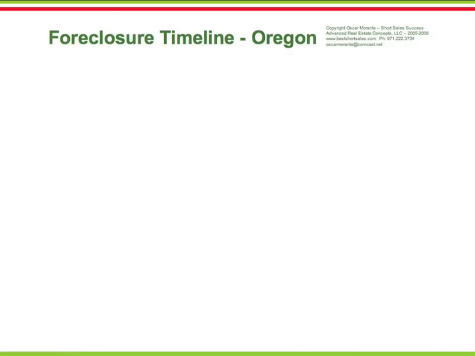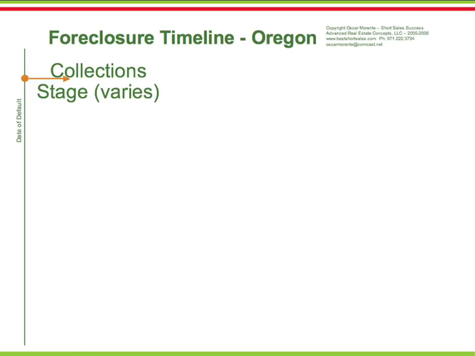Foreclosure starts with the event of default. The date of default is the date on which the homeowner officially misses a payment. This triggers the foreclosure process. At this point, the creditor, typically a bank, initiates collections. This is what is known as the collections stage.